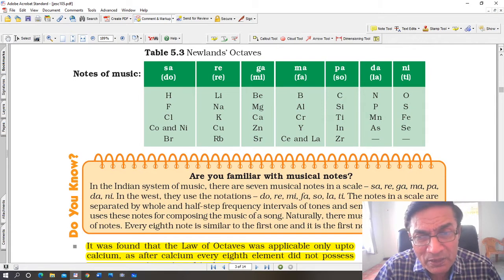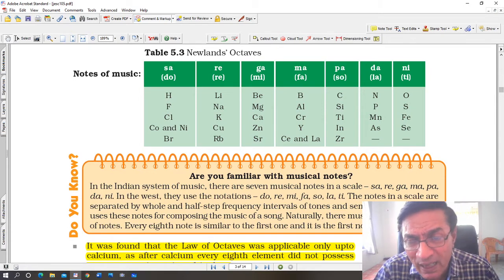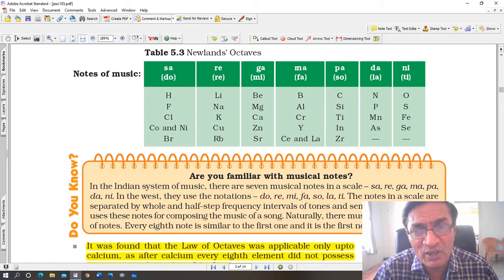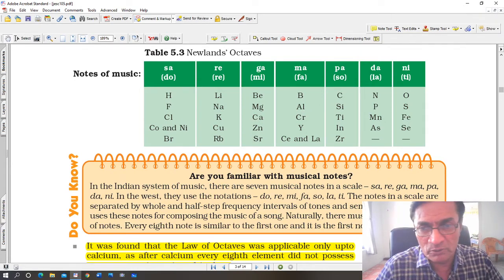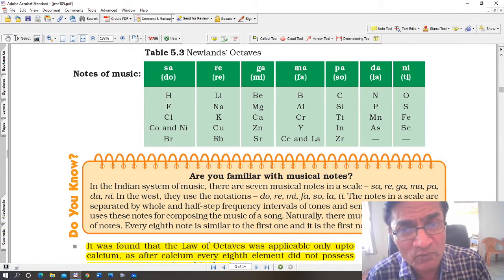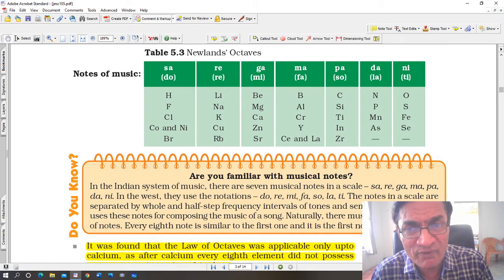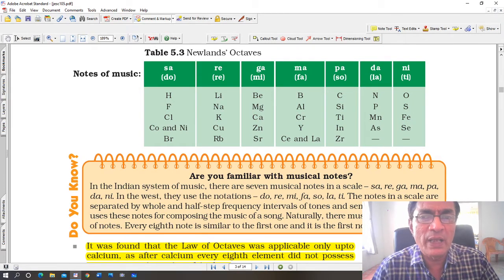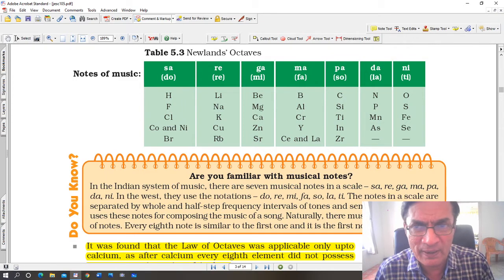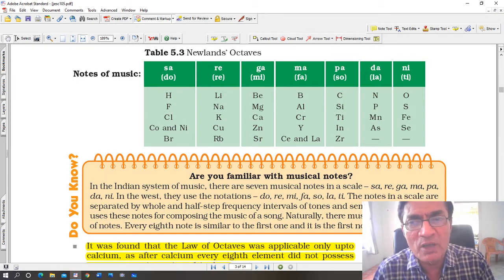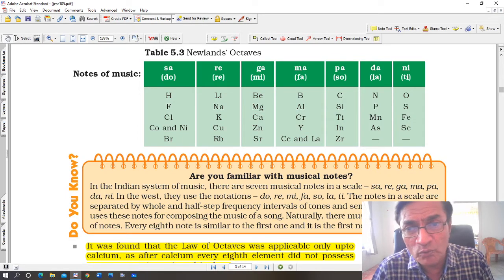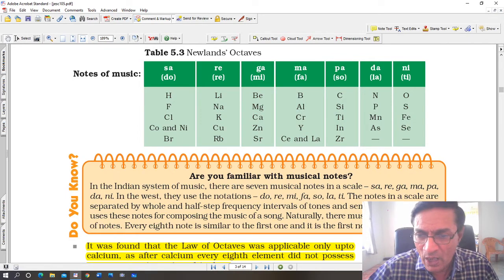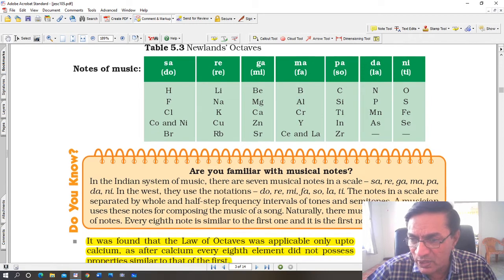Their properties were again similar, but they could not be classified in the same group, and there were difficulties there. So although Newland's law of octaves was useful, it was a good attempt at classification, there were certain anomalies, or certain discrepancies, and not everything worked out smoothly. But it was a good beginning, and it laid the groundwork for further classification. Okay, so let us see the next one.